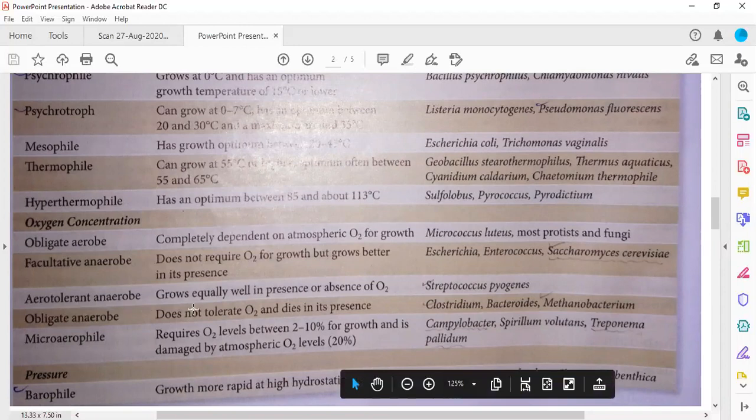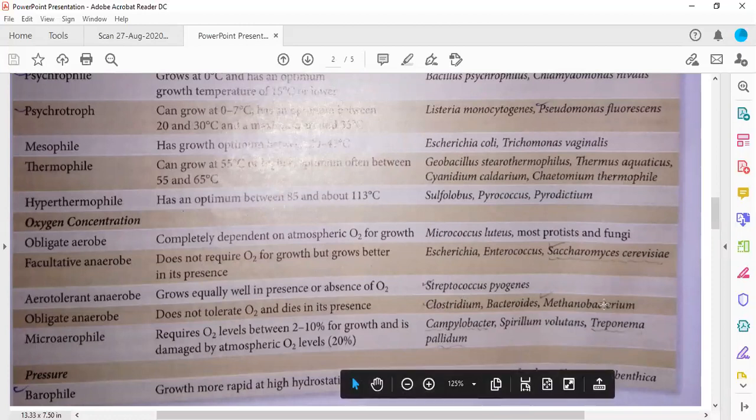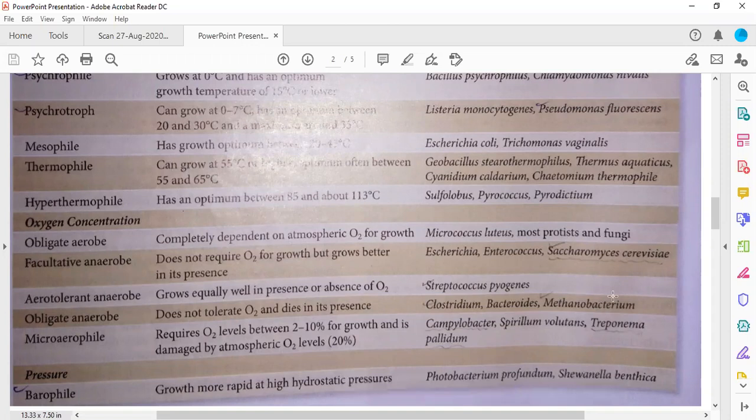Obligate anaerobes cannot tolerate oxygen; they are obligate for anaerobic conditions. So they are completely dependent upon anaerobic conditions. Thus they are not able to tolerate oxygen, and they will die if oxygen is present. For example, Clostridium species. So you need to remember at least Clostridium or Methanobacterium, because they will survive in the presence of methanogens. Sorry, I thought Methanobacterium was archaea, but this is not. This is another bacteria. Methane producing bacteria are called methanogens. So this is Methanobacterium.